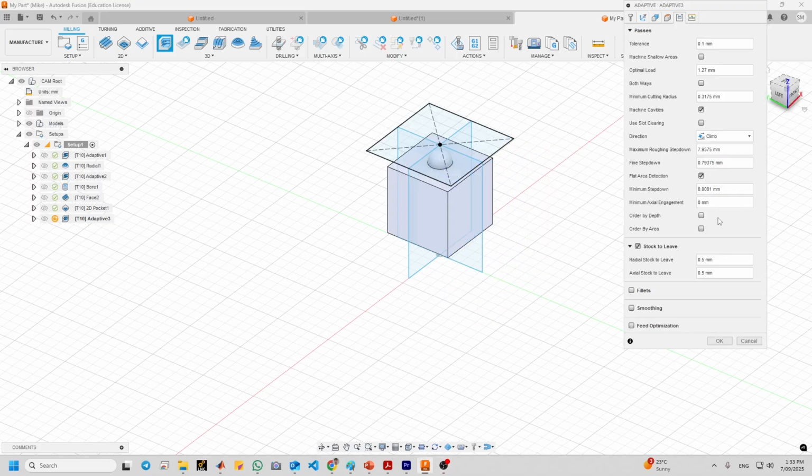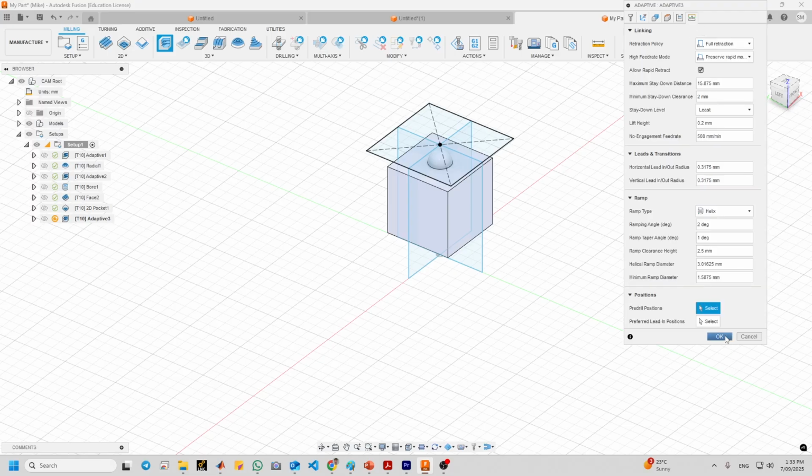Now go to the next part. So stock to leave, we uncheck this part again. Let us see what would happen here. Change this to 10. Okay, now we click OK.